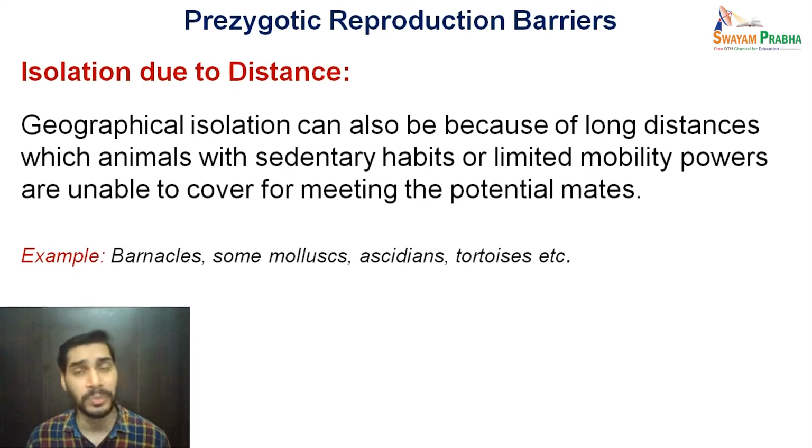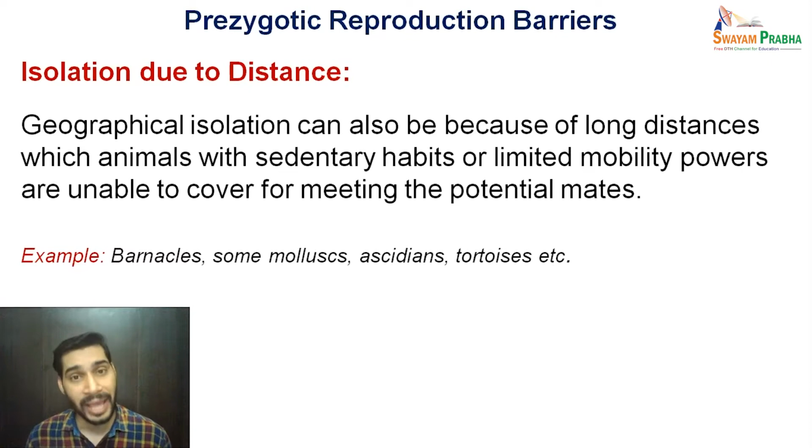You can assume an example where the tortoises are residing. Tortoises are slowly moving organisms. Or on the other hand, you can take the example of sedentary marine organisms which are attached to the substratum and do not prefer to move to other places.